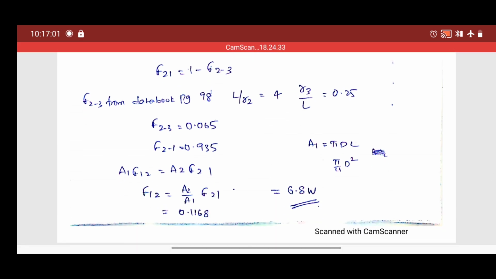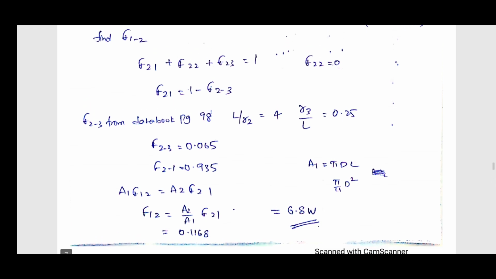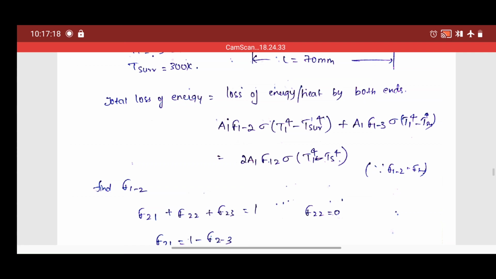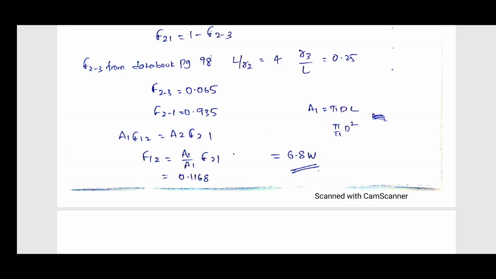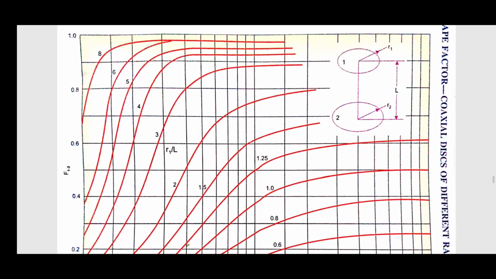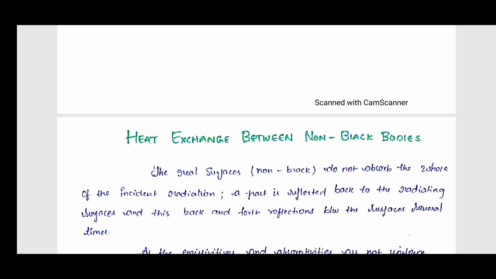Now we know the reciprocity theorem, A1 F12 is equal to A2 F21. By that we can get F12. If you substitute the areas, you will get F12 equal to 0.1168. If you substitute all the values in the total loss of energy, finally we'll get the answer 6.8 watts. Is it clear? So this is all about the significance of the shape factor. Okay. Next, it is all about only a black